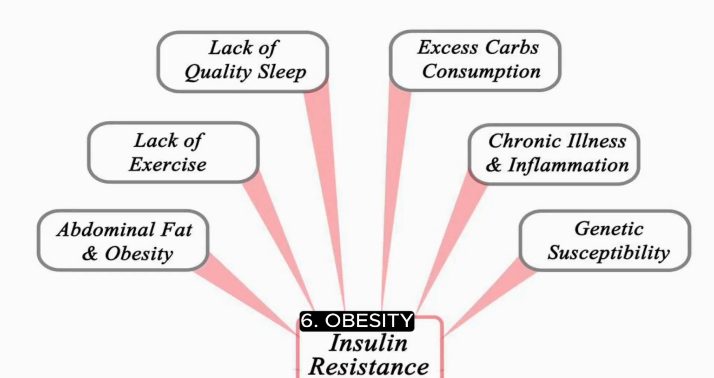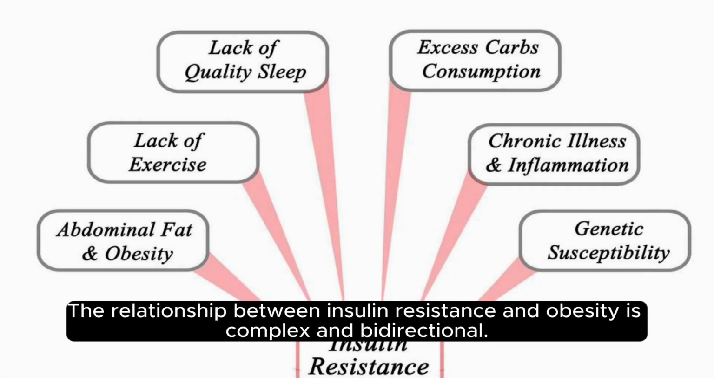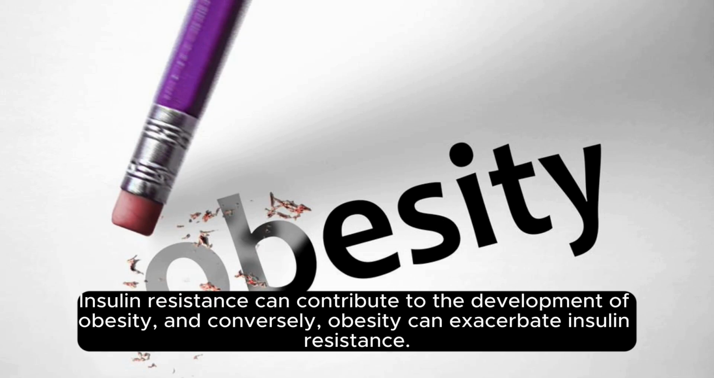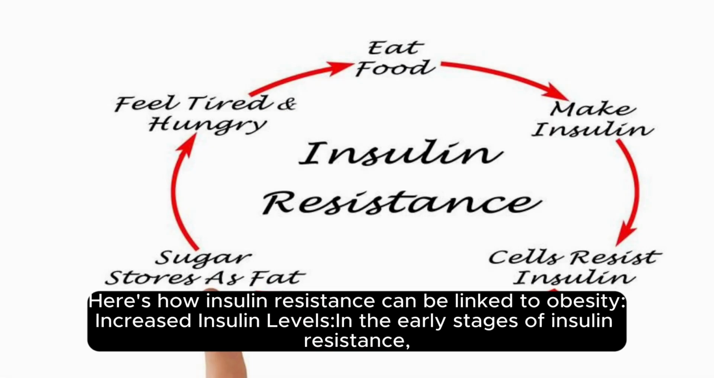6. Obesity. The relationship between insulin resistance and obesity is complex and bidirectional. Insulin resistance can contribute to the development of obesity, and conversely, obesity can exacerbate insulin resistance. Here's how insulin resistance can be linked to obesity.